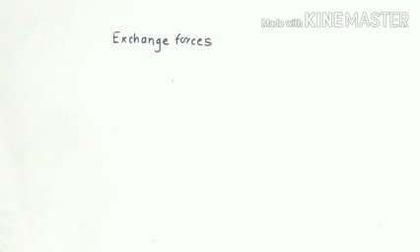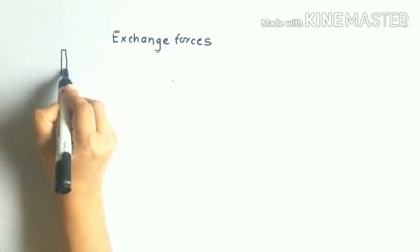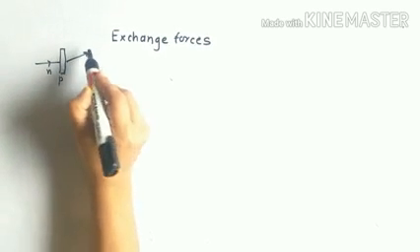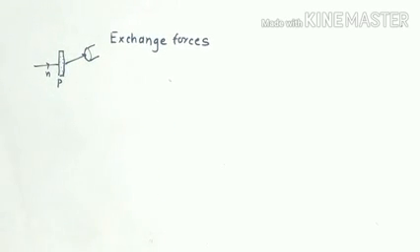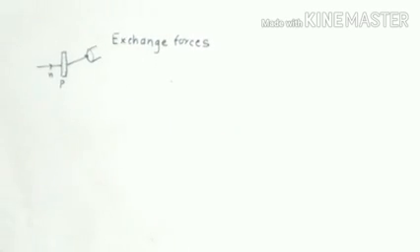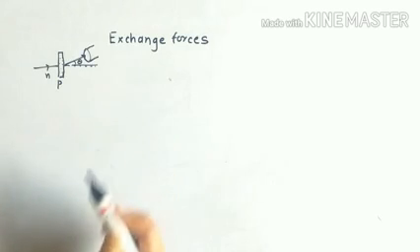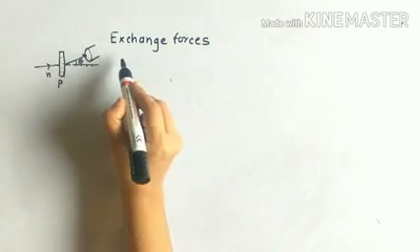So today we are going to see what the exchange forces are. If neutrons are being scattered from protons, and these are detected in a detector, the protons being a proton gas on which the neutrons are bombarded, here we can see that we call this the scattering angle, and if I plot a graph of the scattering angle versus the number of the scattered neutrons, you can see that